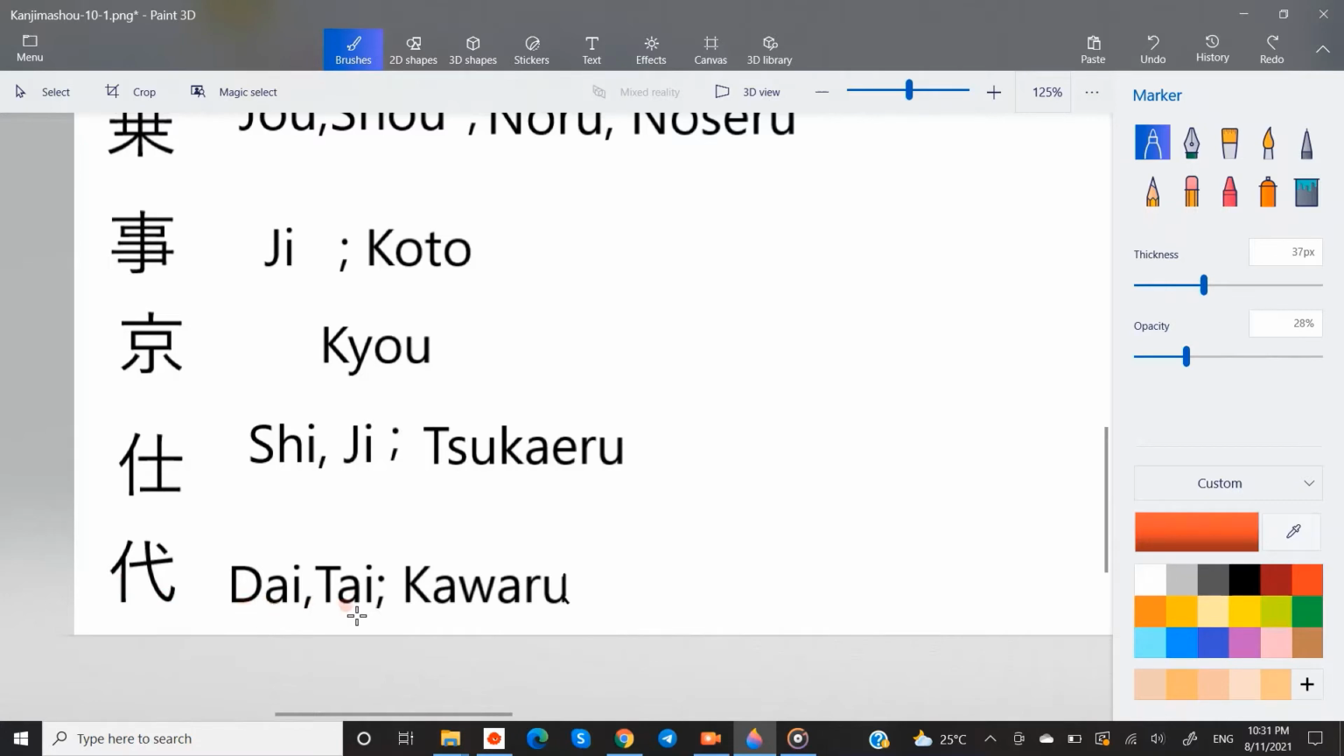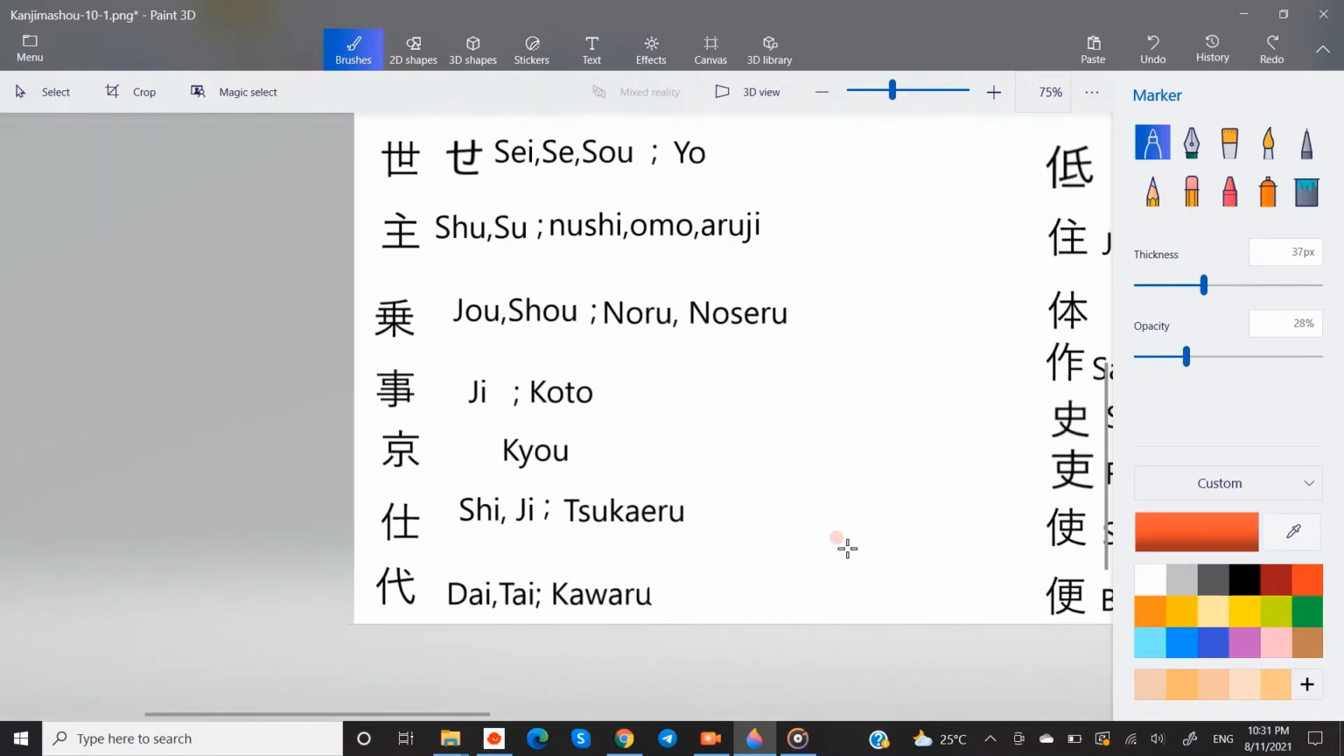Dai or tai, kunyomi kawaru. This has man radical and something resembling cross, meaning exchange. So this kanji means substitute. It also has a small stroke which indicates tied up, fixed, because this kanji also means price or charge.